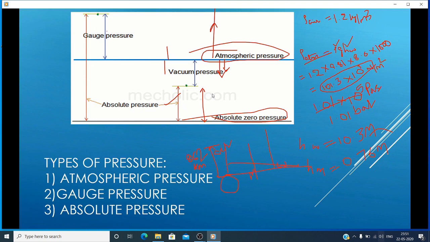So this is the information regarding hydrostatic pressure. Okay, in the next class we will discuss the pressure measuring devices.